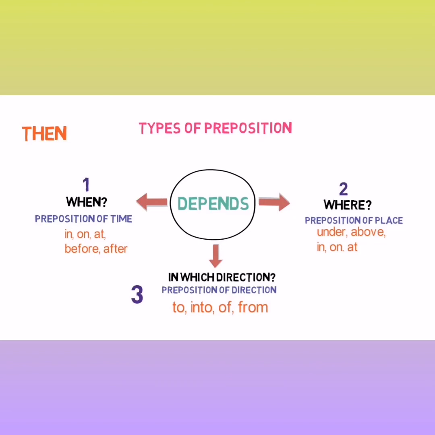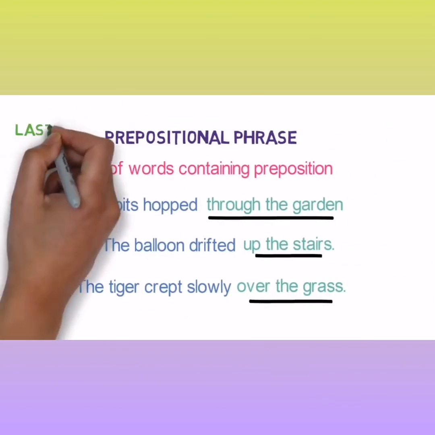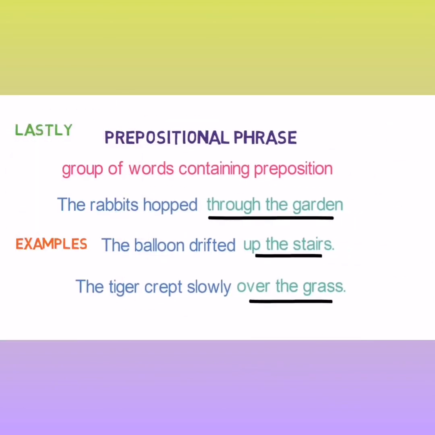Prepositions that describe where an event or thing is are called preposition of place. And the preposition that describes in which direction an event or thing is moving is called preposition of direction. And lastly, we have discussed prepositional phrases. These are groups of words containing prepositions.